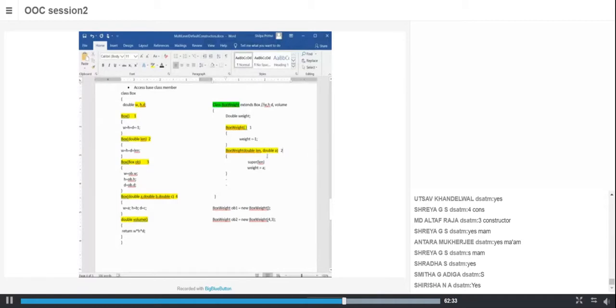Yes. I create an object like this. Go to this statement now. BoxWeight ob1 is equal to new BoxWeight. When I create an object of this subclass, what will it do? It will invoke the constructor. Which constructor? BoxWeight. Please see here. But BoxWeight is a subclass of Box. So it should invoke the constructor of Box. Yes or no?